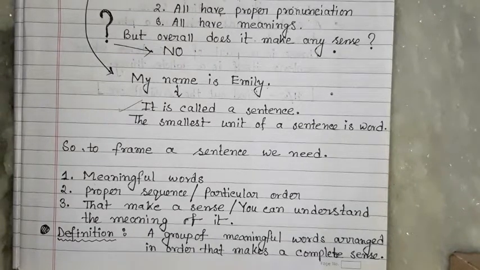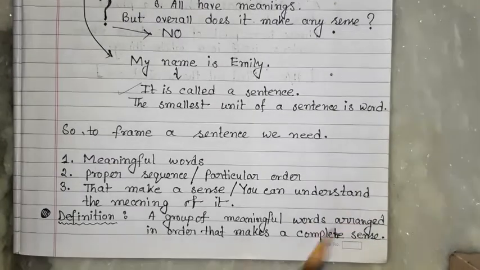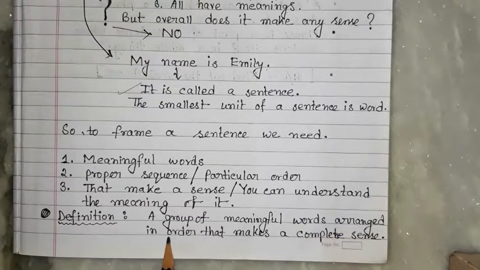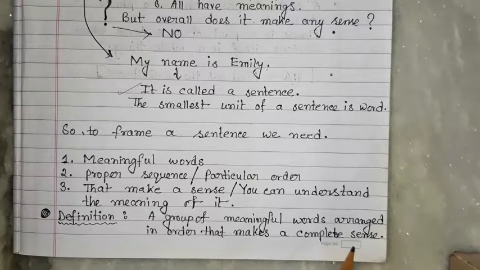So the definition of a sentence is a group of meaningful words arranged in order that make a complete sense. This is the definition of sentence.